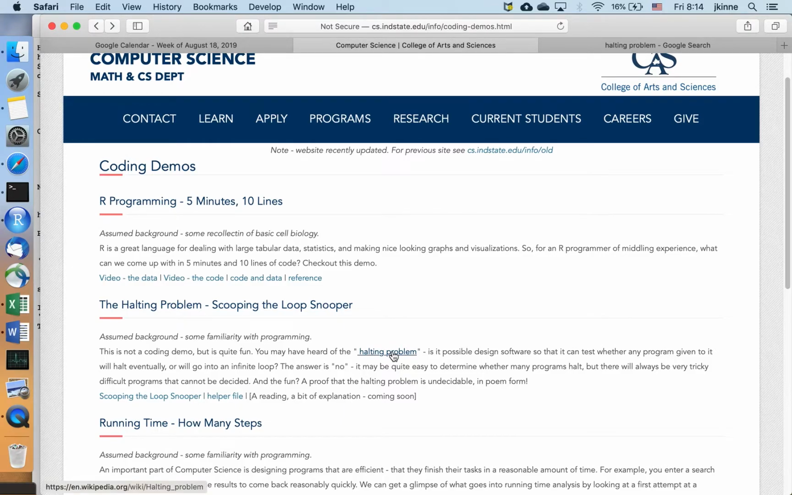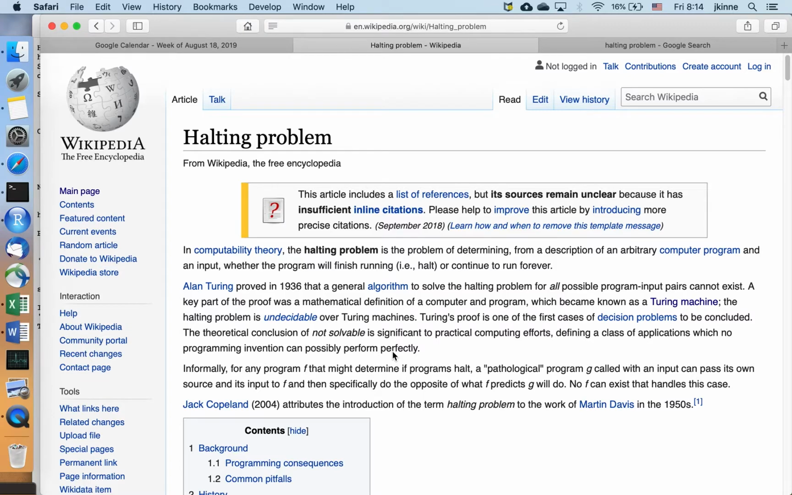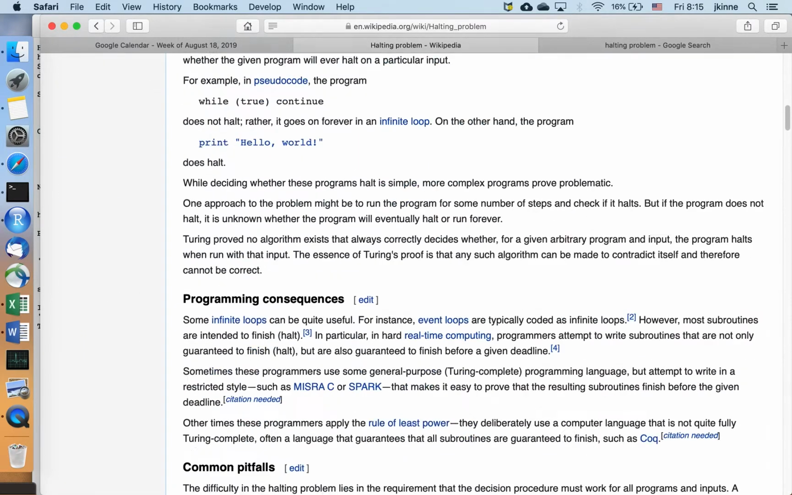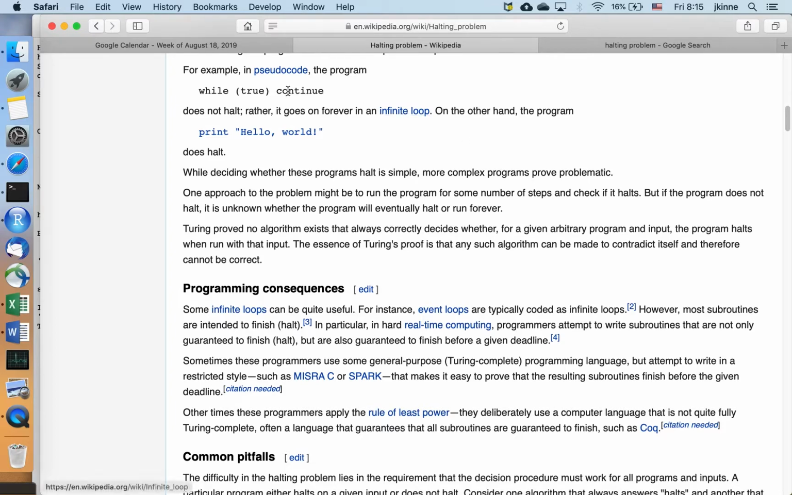So the halting problem, and here's a link to the Wikipedia page about the halting problem. What's happening there is you have some kind of program. So here's a program, and the question is, does this program go into an infinite loop, or will it eventually halt? For this code right here, it definitely goes into an infinite loop. That's easy to tell. And for this program here, it's very simple. If you ran that, it definitely does not go into an infinite loop. But the goal is to be able to figure this out for any program.